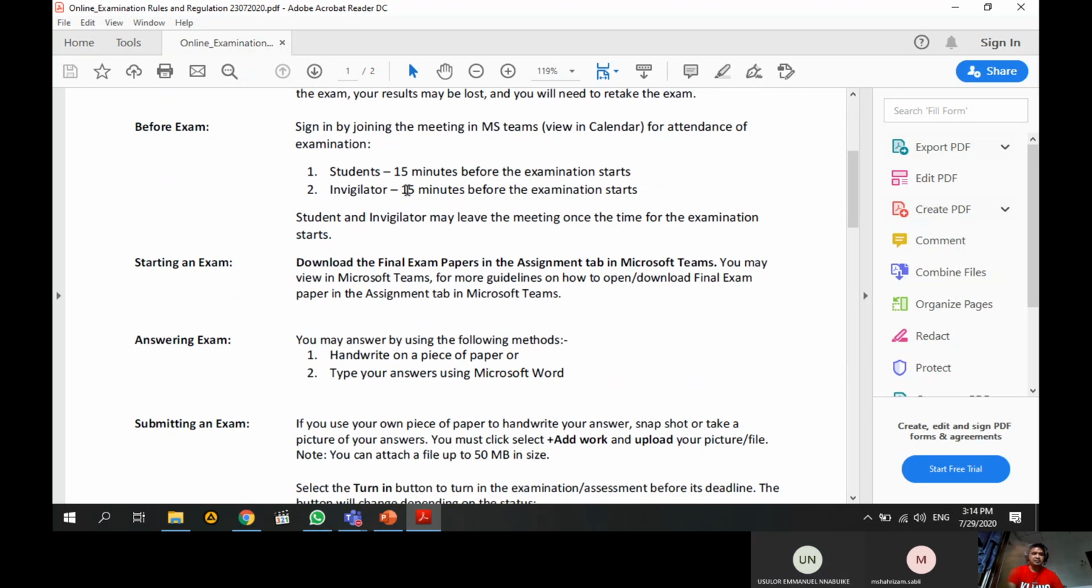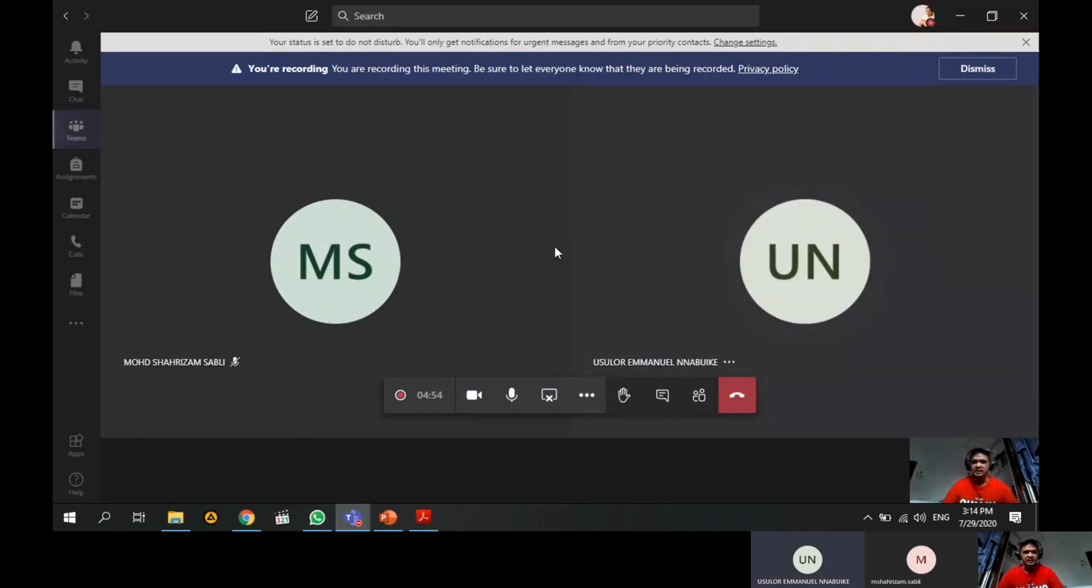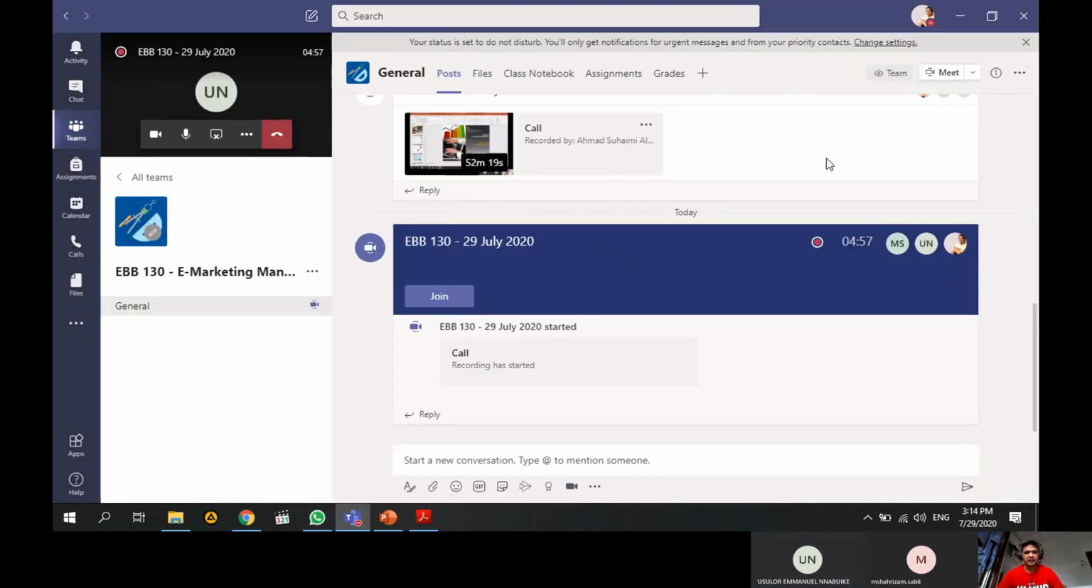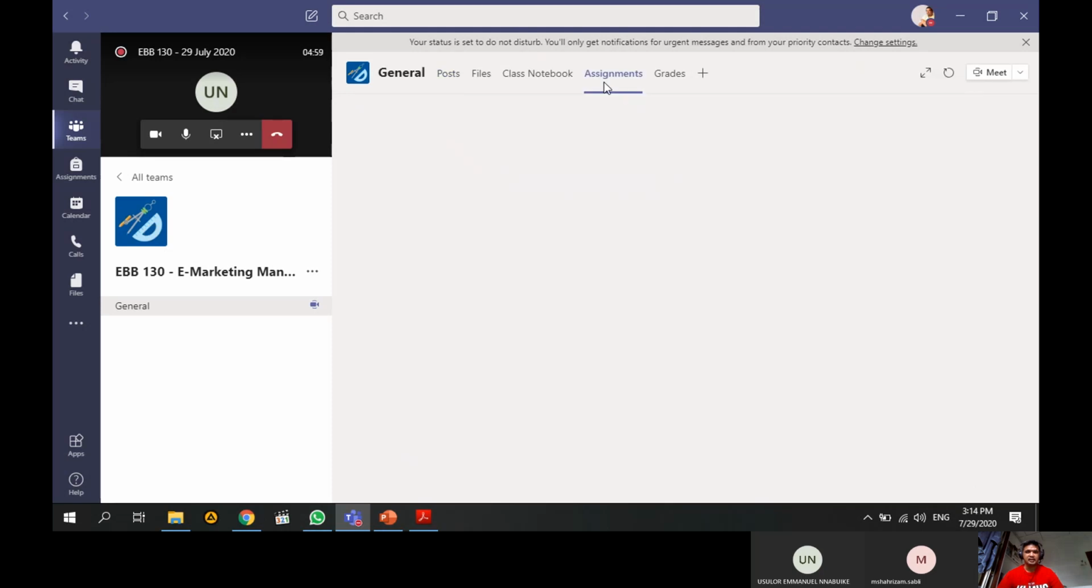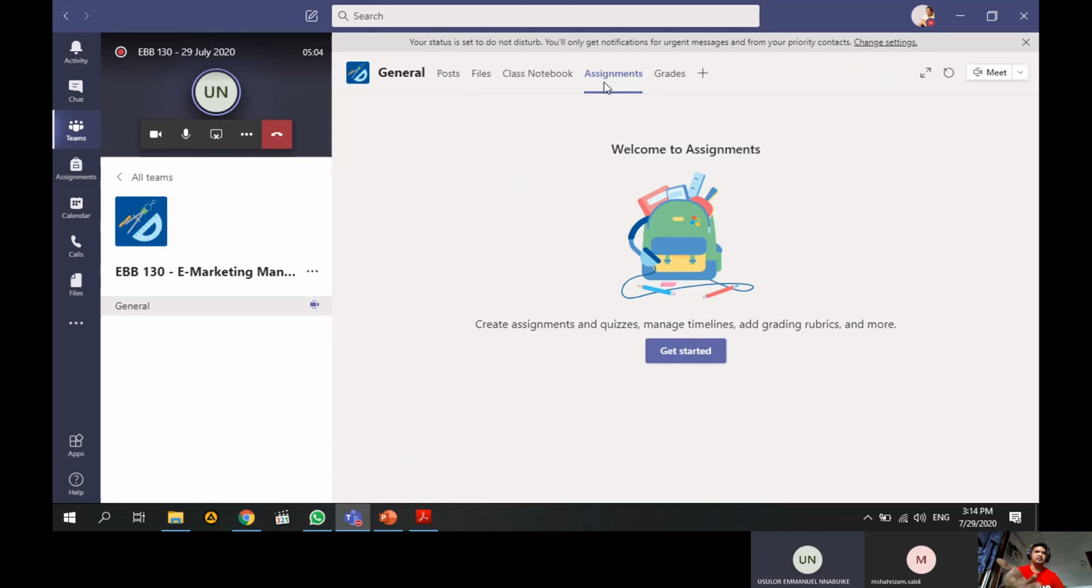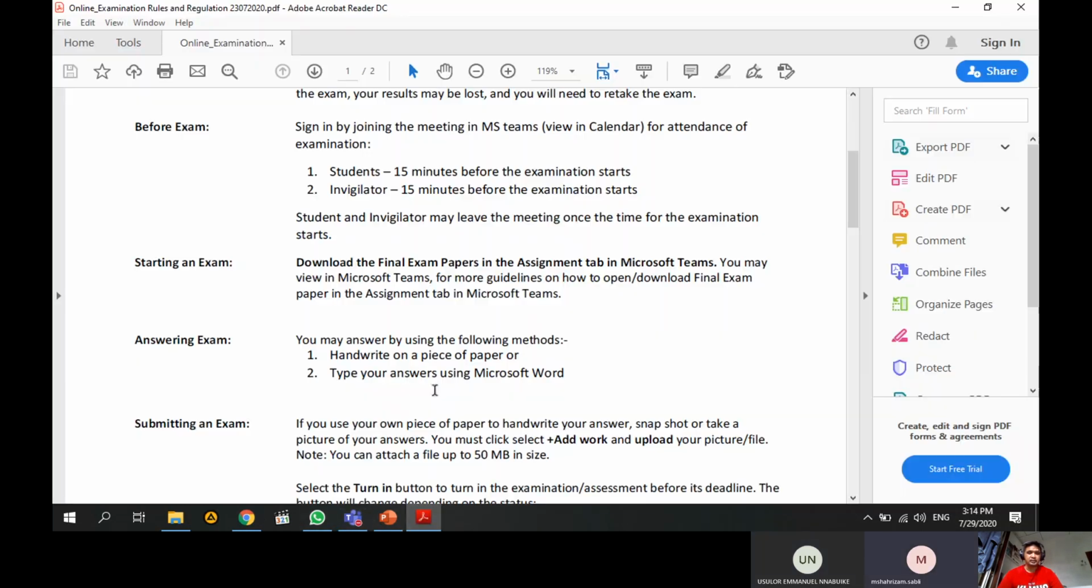During the exam, when the exam starts, you can download the final exam paper inside Microsoft Team, under Assignment, like in ours here. When you see the final exam question under Assignment, you download it, and then you do it afterwards.